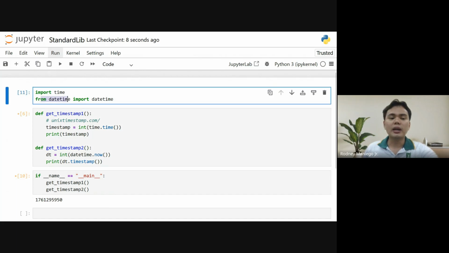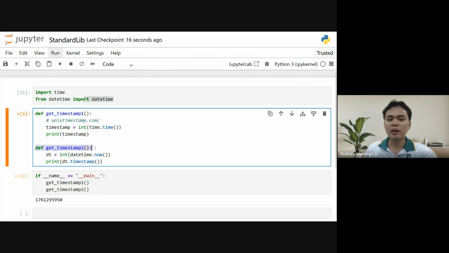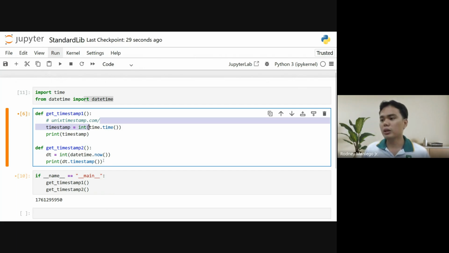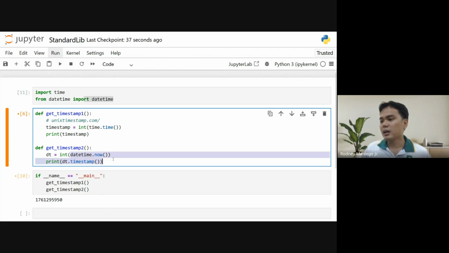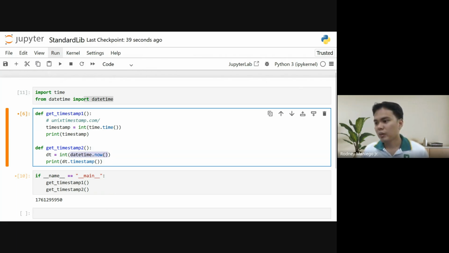So from the datetime package, we import the datetime module. You can see in this function, we created the def get_timestamp_2. Since it should be unique, this one is get_timestamp_1 using the time module, and this one is for the datetime module. So for this one, we are casting the datetime.now into an integer. Then we get the timestamp. Or maybe it's inverted. It should be this one.